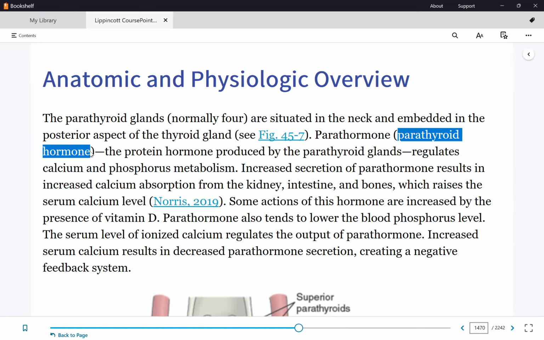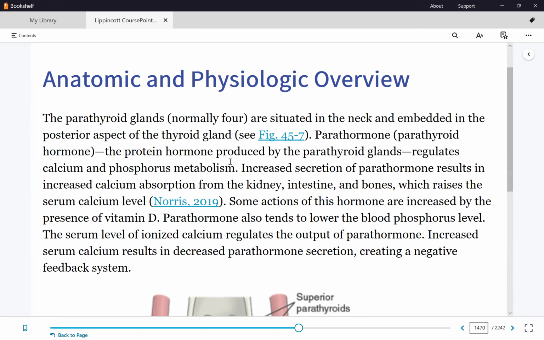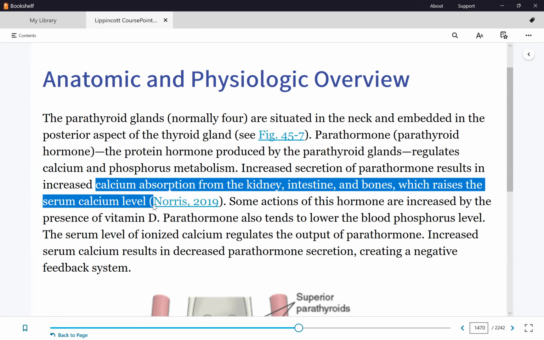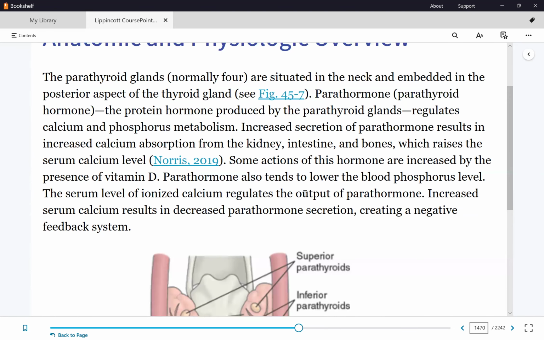They only produce one hormone, and the effect of this hormone is to increase calcium absorption from the kidney, intestines, and bones, which raises serum calcium level. So therefore, the release of the parathyroid hormone is triggered by low serum calcium levels. Does that make sense? Okay. And as you know from A&P, there's always an opposite effect between calcium and phosphorus, correct? So when your phosphorus is high, calcium is excreted, and vice versa.